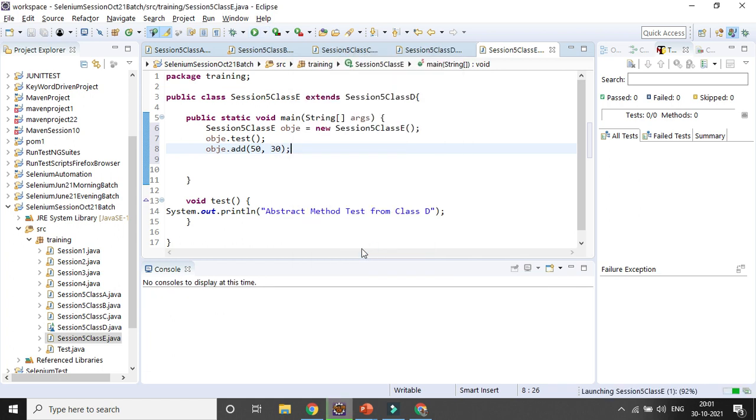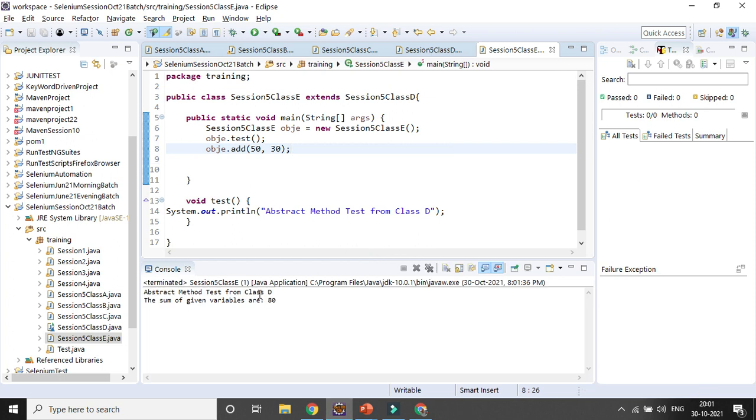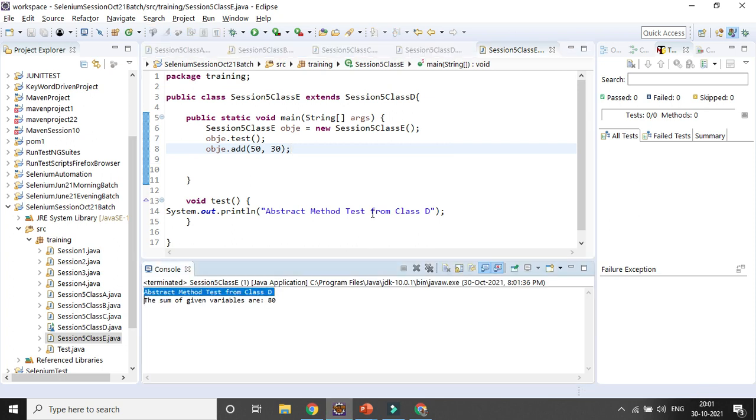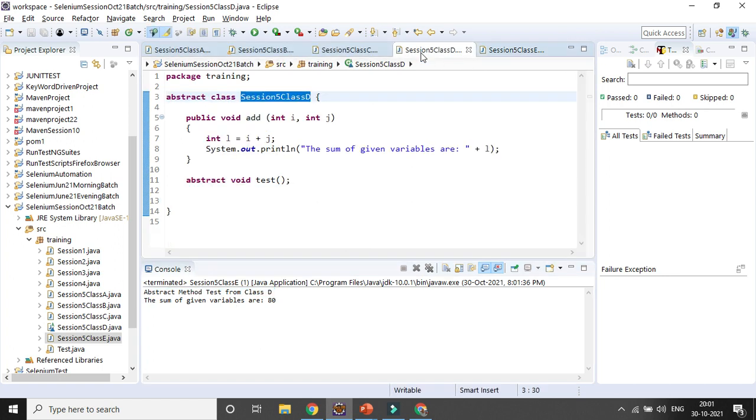You can see it is coming, test method, and this is coming. So what is abstraction? What is abstract class? So abstract class, with the name you have to declare the class as abstract. Abstract class can have abstract and non-abstract method, both the thing, right?